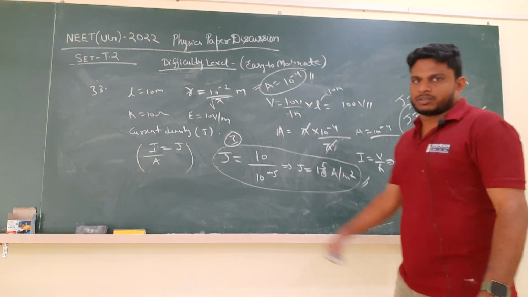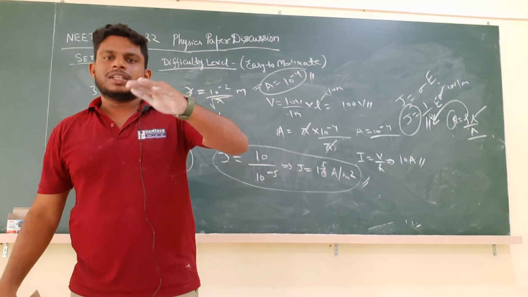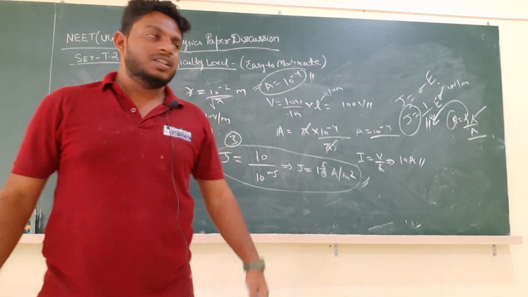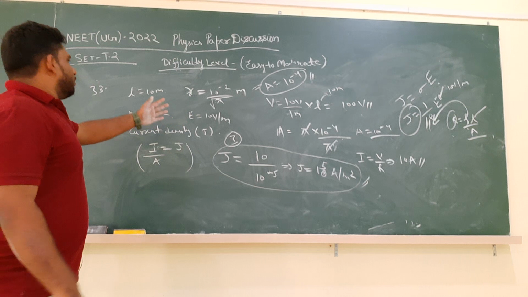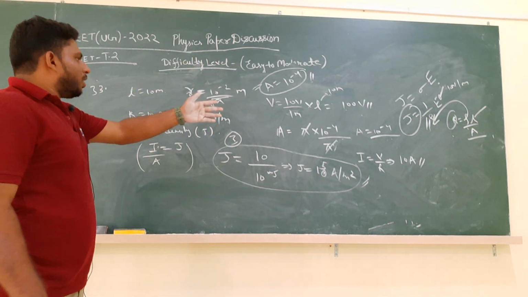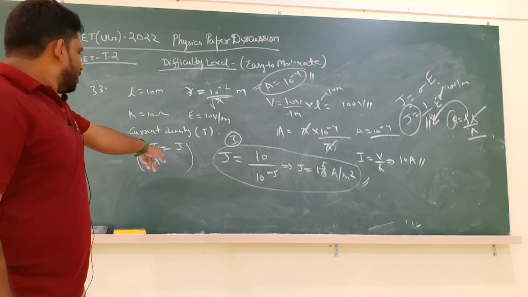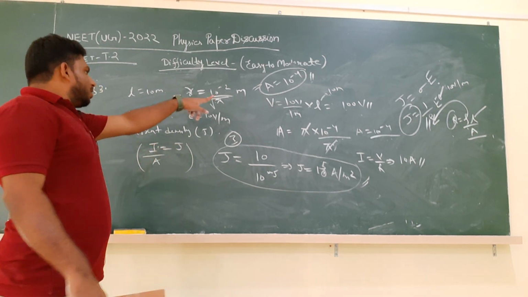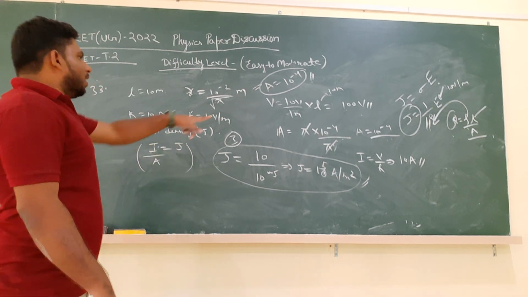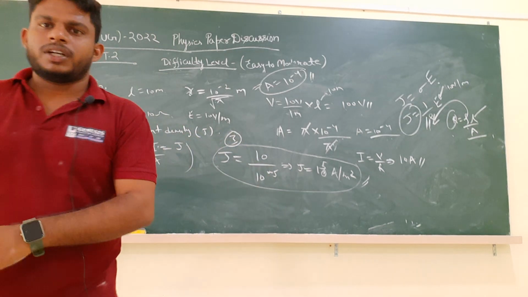There are two methods to solve this question. This is a good question, on the moderate level, not easy level. It is a calculation based question. We can use J equal to sigma E, or we can use V equal to IR indirectly, with J equal to I by A. Here A is known but I is unknown. How are we calculating I? You calculate I by using the formula V equal to IR. Please make a note of it.